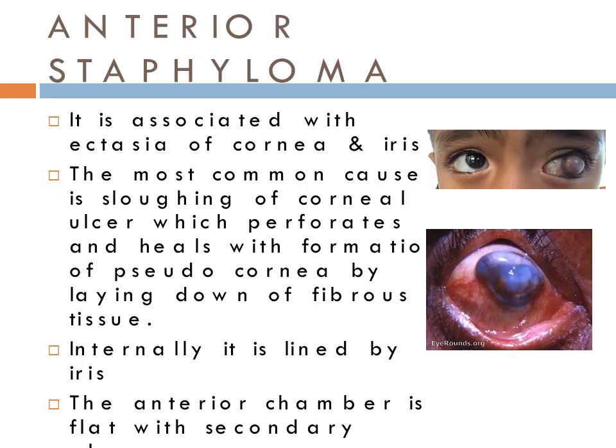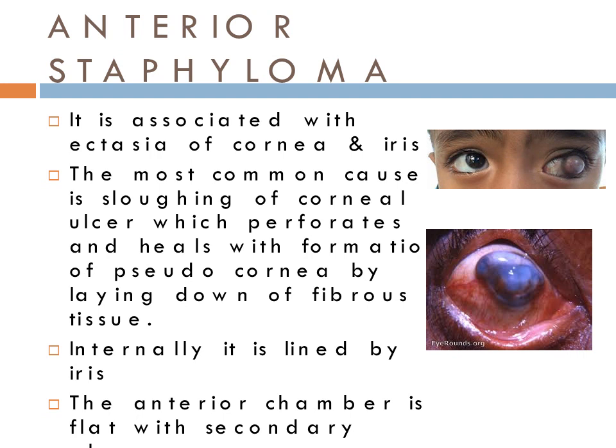Anterior staphyloma is associated with ectasia of cornea and iris. The most common cause is sloughing of corneal ulcer, which perforates and heals with formation of pseudocornea by laying down fibrous tissue. So it is internally lined by iris. The anterior chamber is flat with secondary glaucoma.